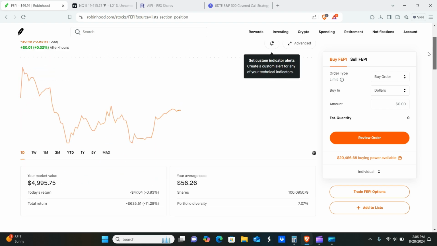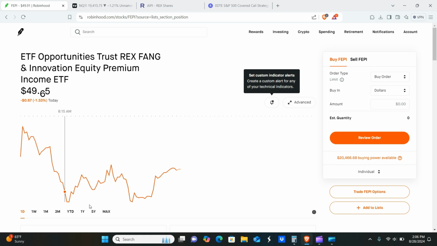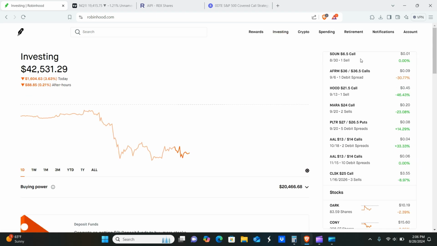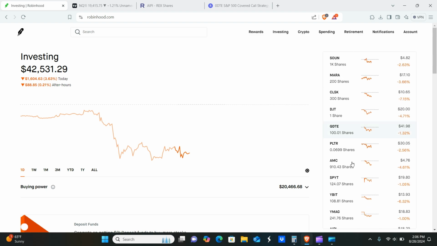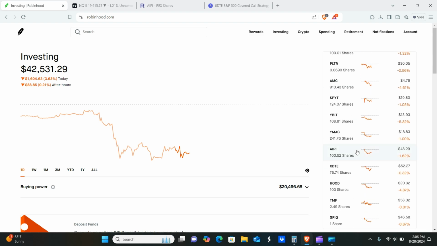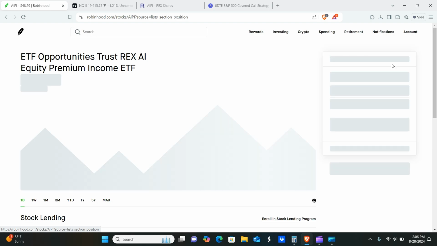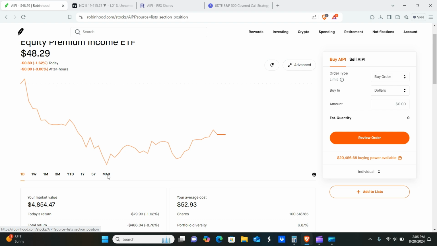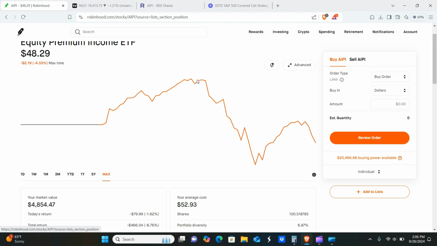So if we wanted to, we could just buy more on the dip. But I mean, overall, this thing has held pretty well. It's only down 3.4% since inception. And considering how much volatility has been going on in the markets lately and the kind of craziness we've been seeing, I would say that this thing has actually held up pretty well. I mean, with roughly about a 25% yield, I would say that the price has held up nicely considering all the craziness that's going on.